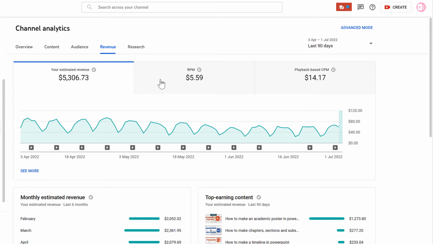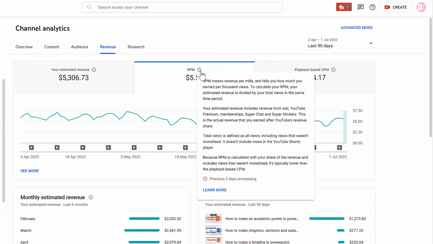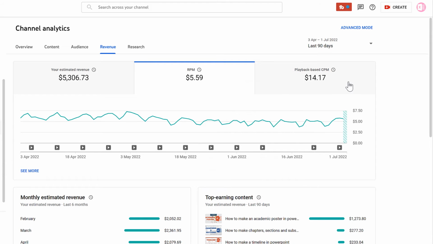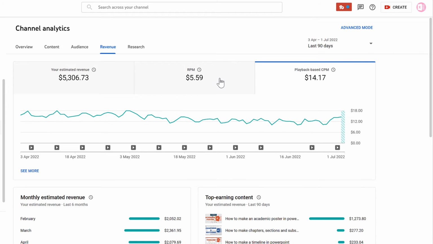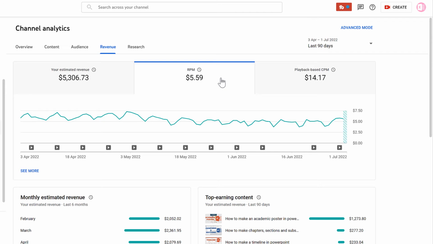And we can also see the RPM, and this stands for revenue per mil, and it's how much money I make per 1,000 views. Then we also have playback-based CPM, and this stands for cost per mil, and this is how much money I make from my videos combined with how much money that YouTube makes from my videos per 1,000 views. These two numbers calculate the number of views a little bit differently. So this one here is based just on videos that have ads playing on them. But this number here includes views from videos that do not have ads on them.